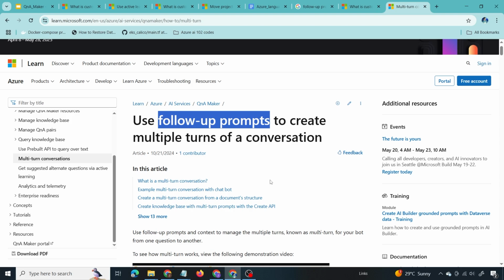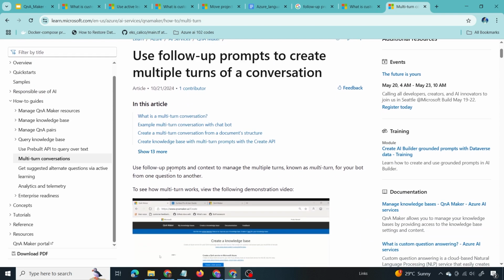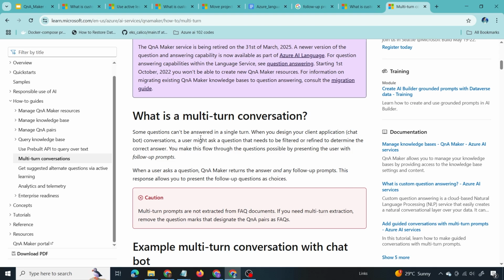Now let us go quickly through this documentation. Use follow-up prompts and context to manage the multiple turns, known as multi-turn, for your bot from one question to another. What is multi-turn conversation? Some questions can't be answered in a single turn. When you design your client application conversations, a user might ask a question that needs to be filtered or refined to determine the correct answer.